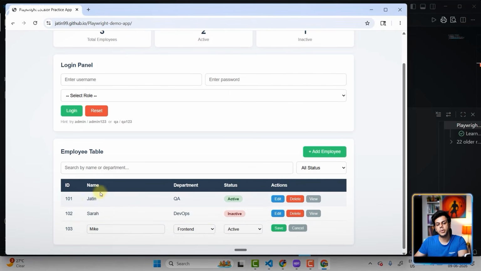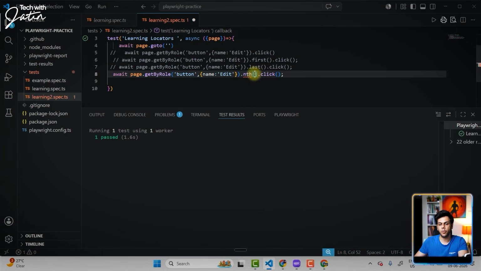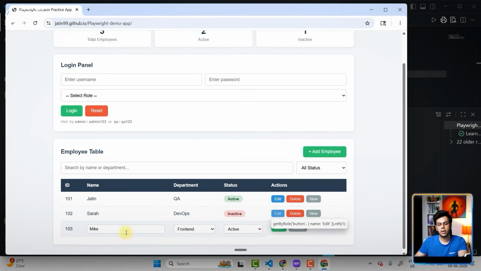Jatin is going to be on the 0th index, Sarah is going to be on the first index, Mike is going to be on the second index. So over here, I pass 1. If I am passing 1, tell me which edit button is going to be clicked. It is going to be clicked for Sarah, because Jatin is 0, Sarah is 1, Mike is 2. So this edit button is going to be clicked.